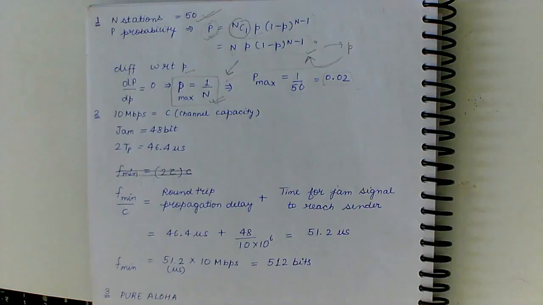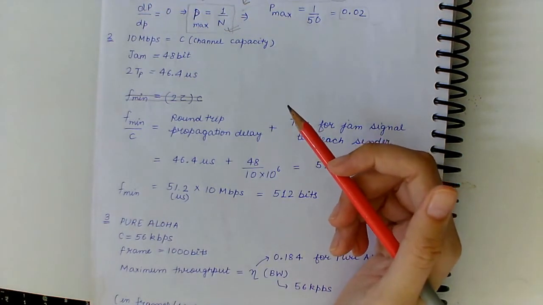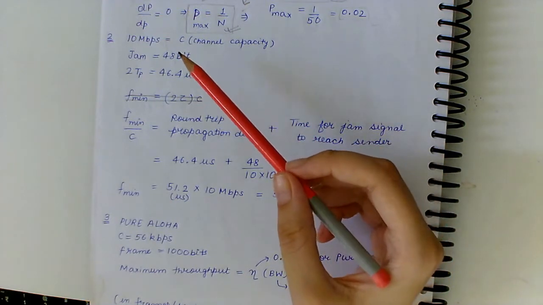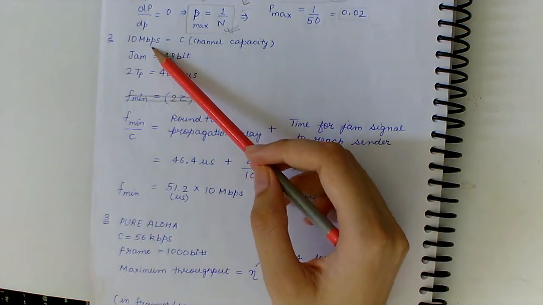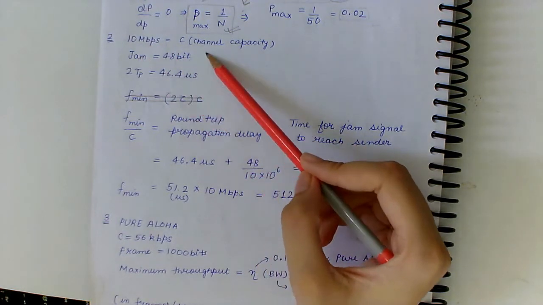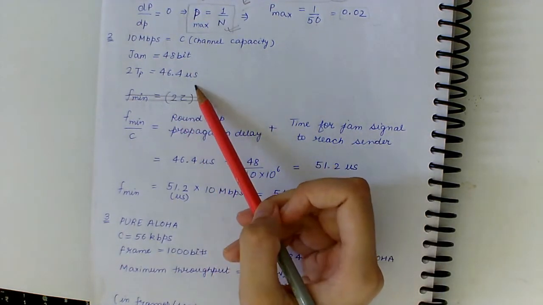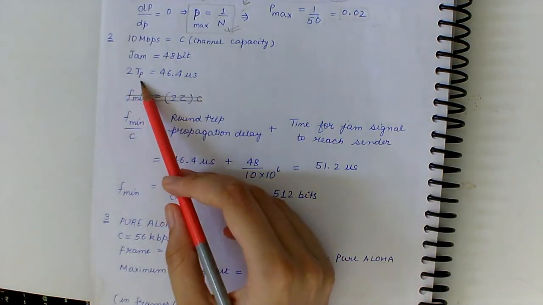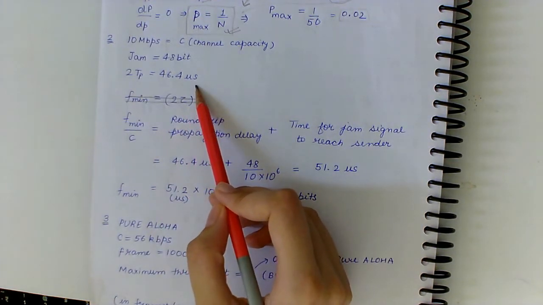So moving on to the second question, we have the round trip propagation delay for a channel that has capacity 10 Mbps and Ethernet having 48-bit jamming signal is 46.4 microseconds. So the round trip delay, that is 2 into propagation delay, is given as 46.4 microseconds. So what is the minimum frame size?